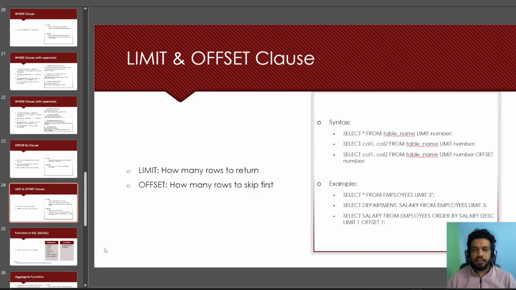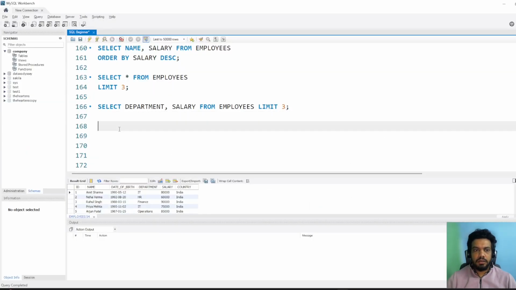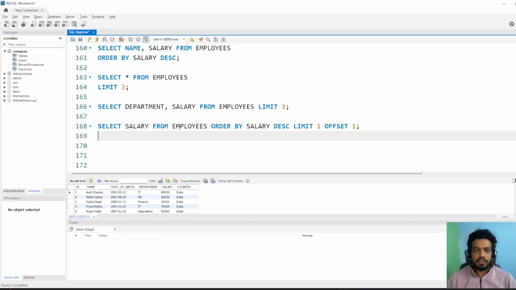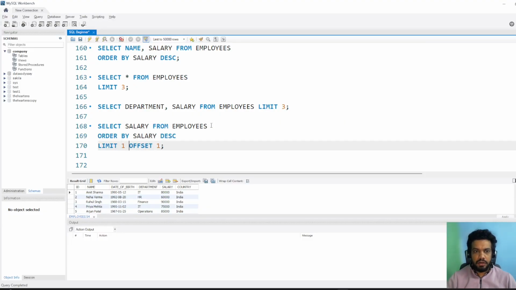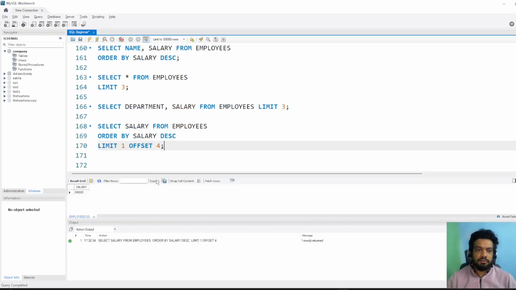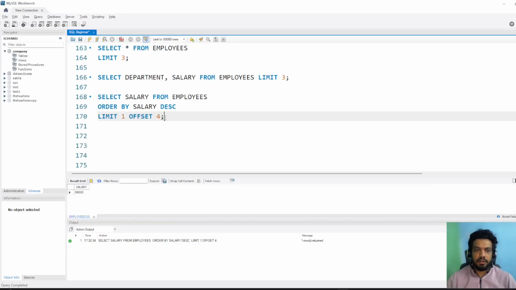Next is offset, and in offset we are saying how many rows to skip first. Let me show you this example and then you would understand it better. Select salary from employees, order by salary DESC, limit 1, offset, let's say 4. So I just want to skip 4 rows, so basically I want the 5th row. Let me run it first. So I got 90,000 salary.